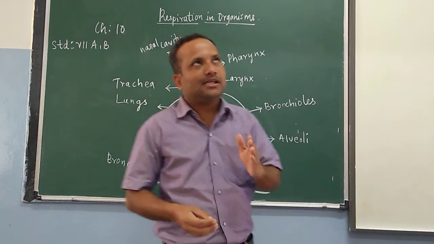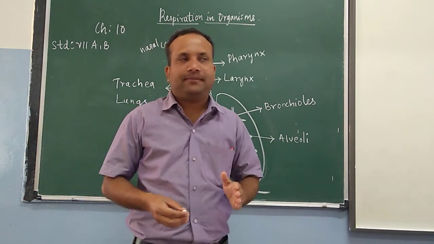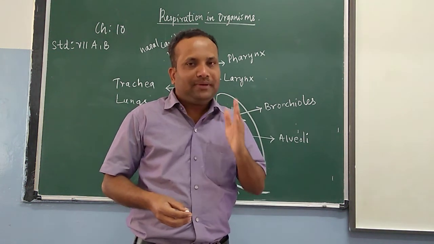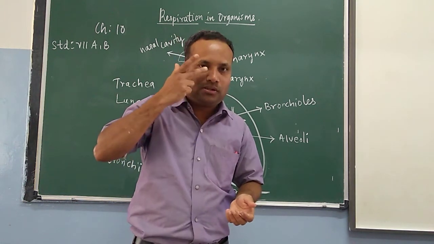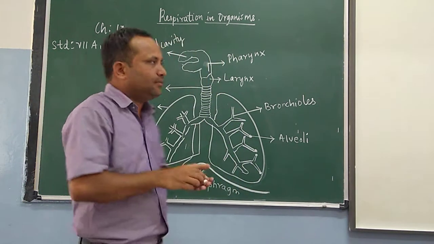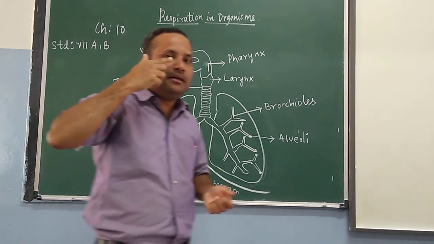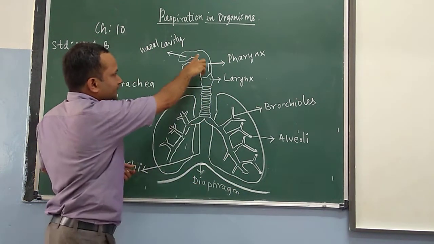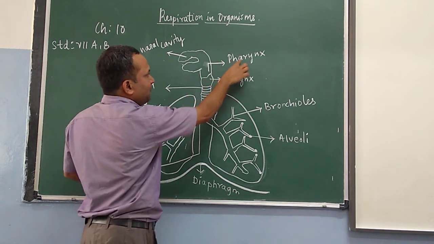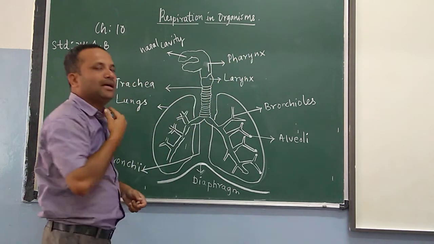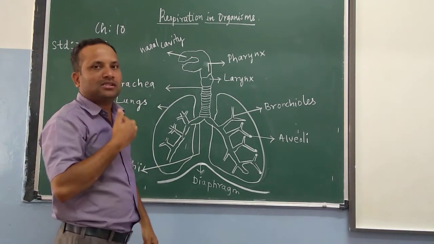Then children, this respiration is all about the air we take. The air we take in through our nose goes into a space that we call the nasal cavity. The part after that is called the pharynx, and further down we have a voice box to speak, where we have vocal cords.